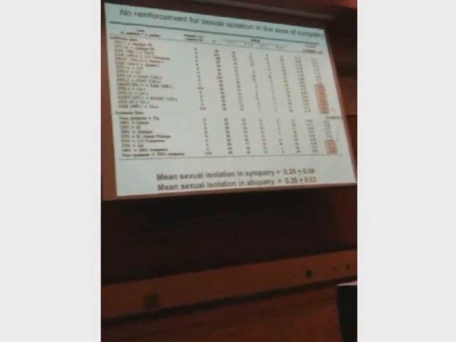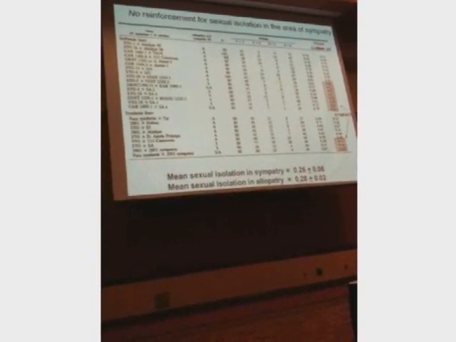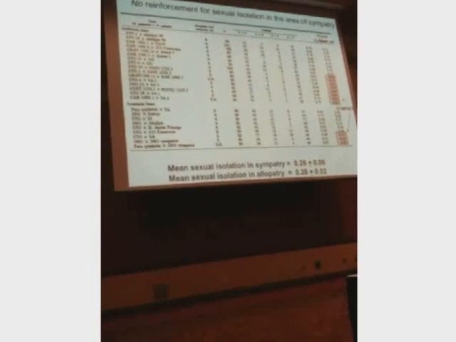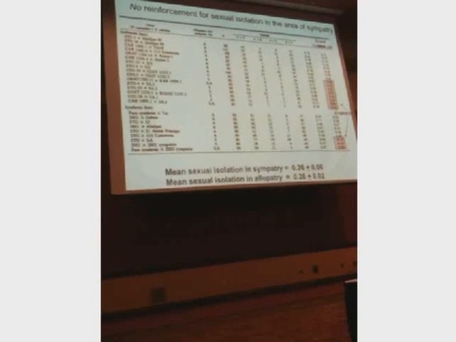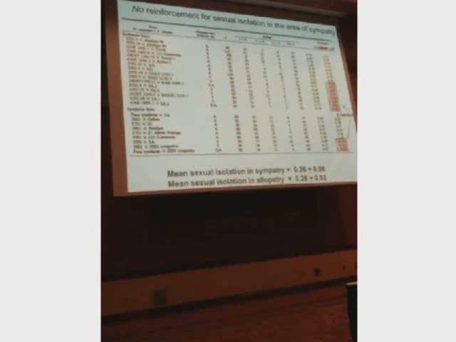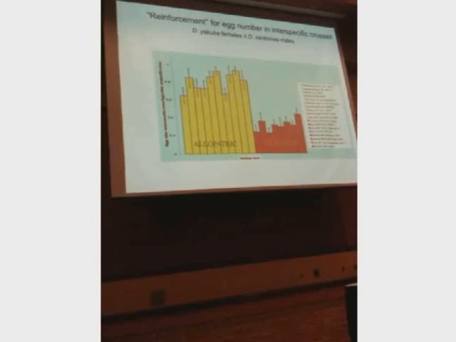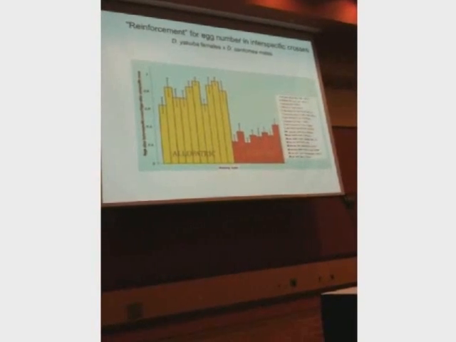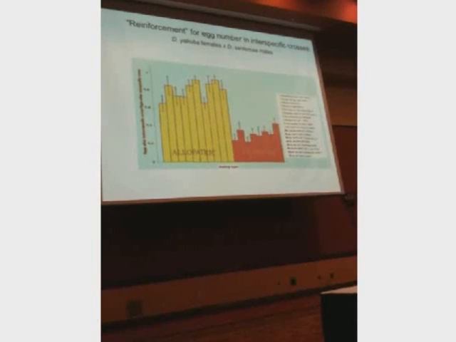And that's very odd, because if we do this experiment in the lab, we put the species together for, say, 5 to 10 generations, we get this mate discrimination evolving very quickly. But we don't get it in nature. But we do get a form of reinforcement in nature, reinforcement for something different from sexual isolation: post-mating, pre-zygotic isolation.